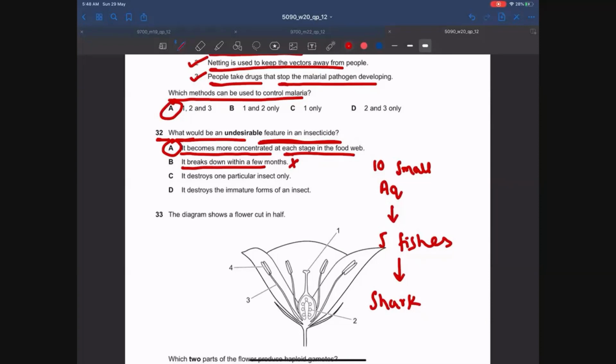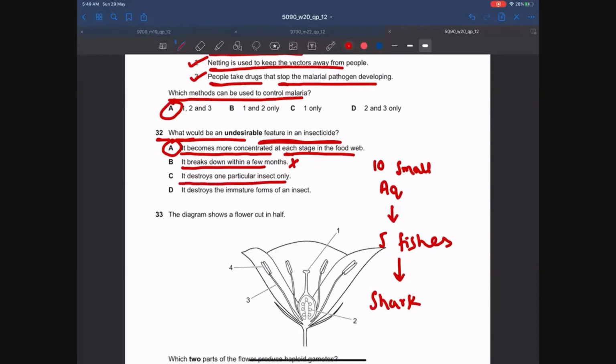If an insecticide can break down easily, that is desirable, because we use insecticides for a temporary purpose. We want to kill insects. Once the insects are killed, the insecticide should be broken down. But this is not the feature of insecticide. If this was the feature, then this would definitely be a desirable feature for us.